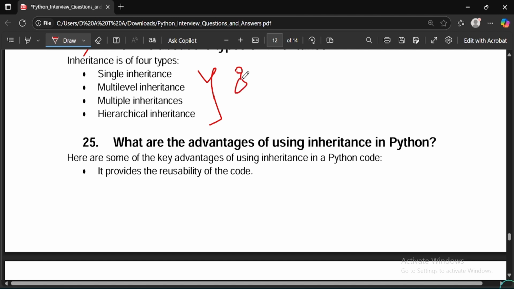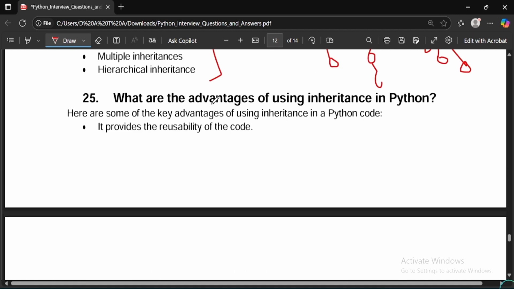This is multiple, and this is single inheritance where base class and superclass are inherited from one to another. This one is multiple, multi levels, you can check. And another one would be a tree inheritance as well. This is not in your syllabus, but it is also used.